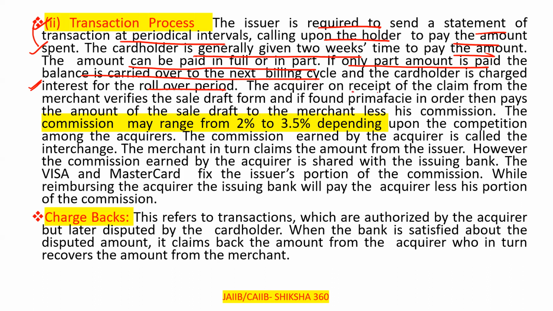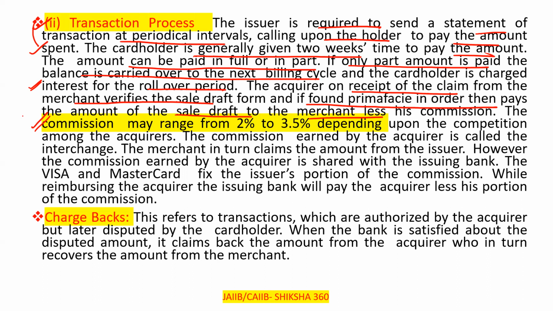So the acquirer, on receipt of the claim from the merchant, verifies the sale draft form, and if found prima facie in order, then pays the amount of the sale draft to the merchant, less his commission. The commission may range from 2 to 3.5%, depending upon the competition among the acquirers.